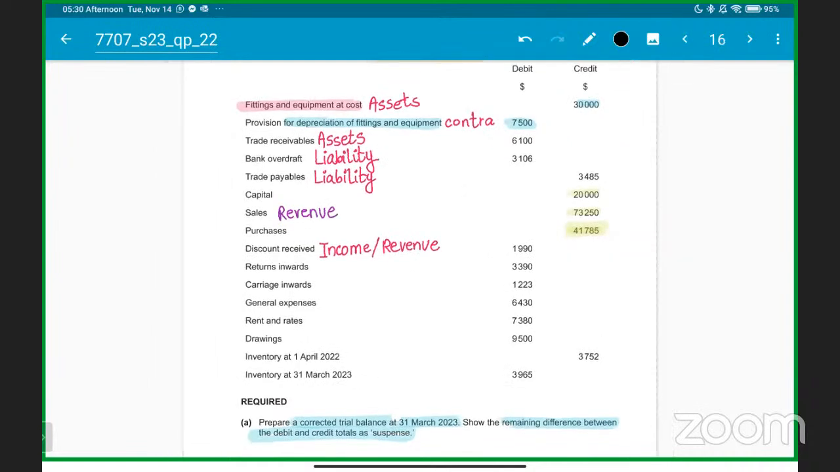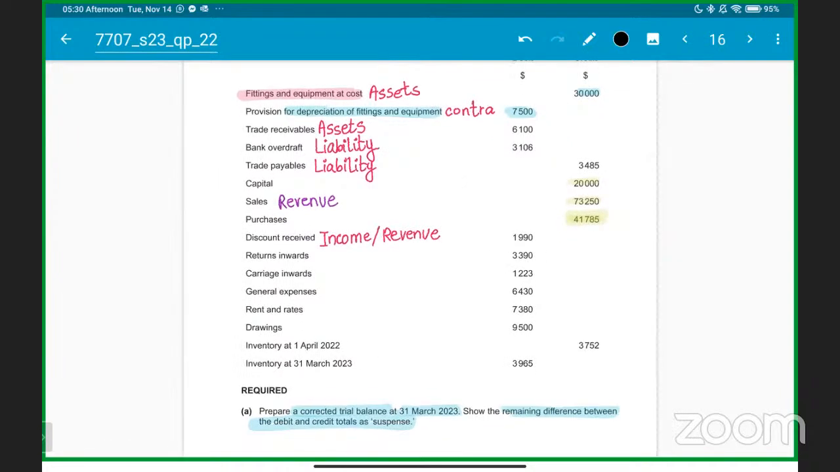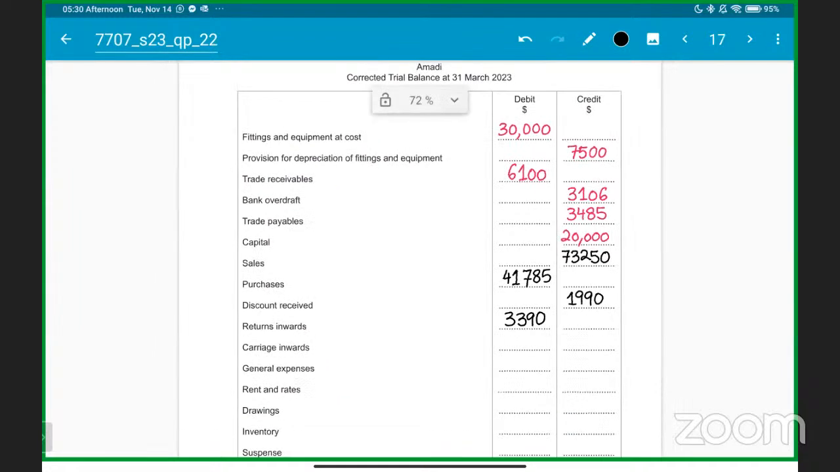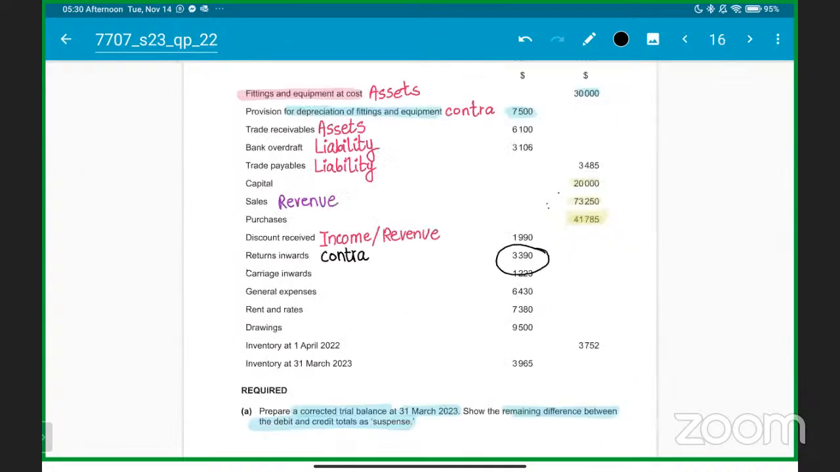Any doubt? Anyone? Then you have return inwards. So always remember, return inwards is contra to the sales. Whatever sales you have made to your customer, if the customer is returning some goods to you, it means it is contra. If sales is revenue on the credit side, sales return will always be on the debit side. So 3,390 will always come on the debit side. That is return inwards, or you can say, sir, it is basically sales return or return inwards.